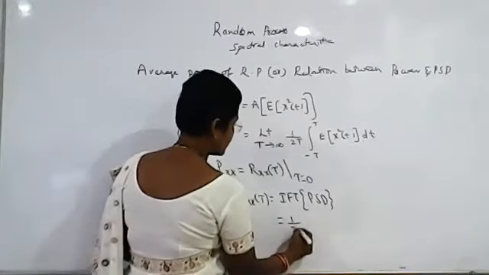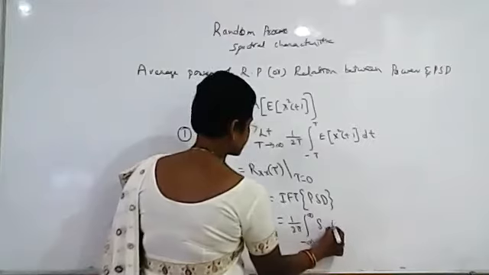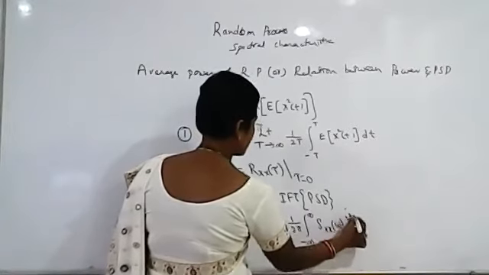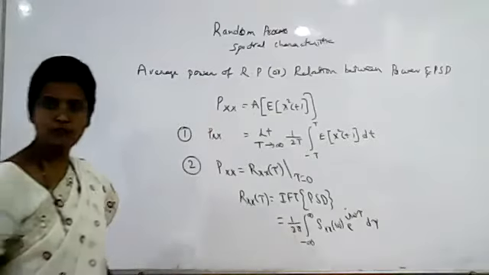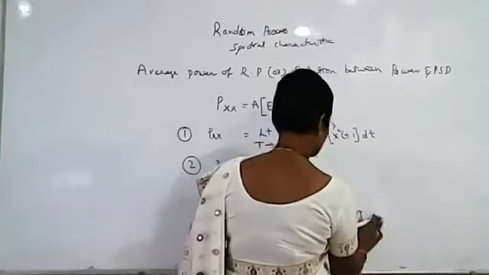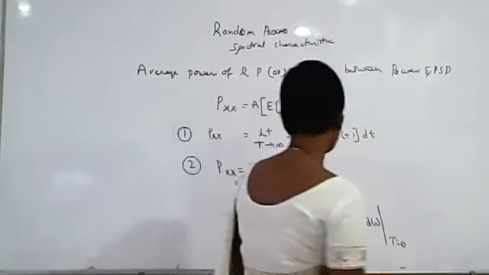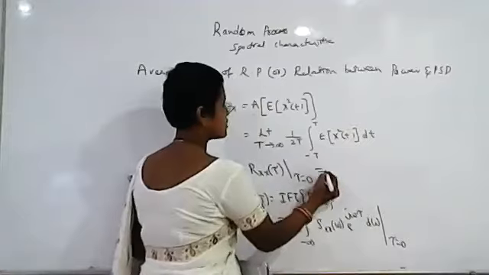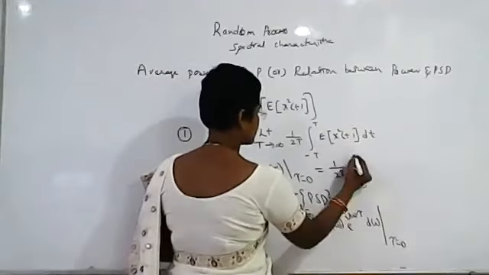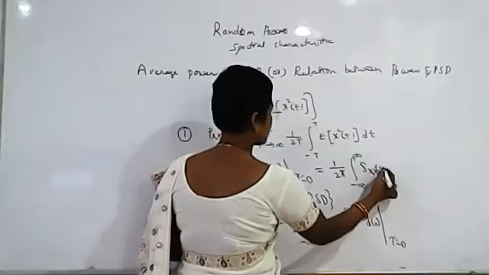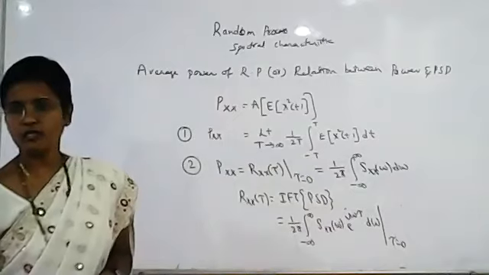So what is the formula? It is 1 by 2 pi integral minus infinity to plus infinity Sxx of omega e power j omega tau d omega. Now substitute tau is equal to 0 in this equation. If you substitute tau is equal to 0, then the average power is given as 1 by 2 pi integral minus infinity to plus infinity Sxx of omega d omega. So like this, we can obtain average power by using two equations.